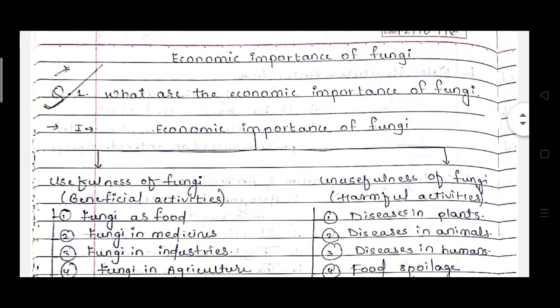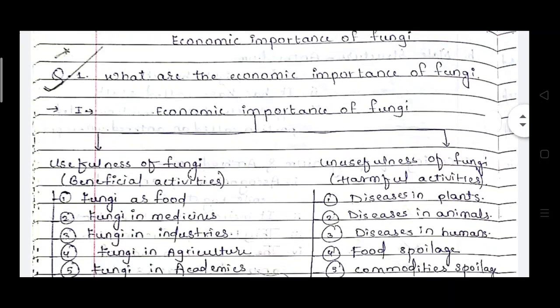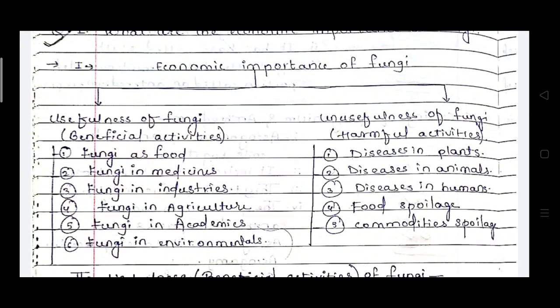As you know, some fungi are useful and some are not useful. That means some are beneficial fungi and some are harmful fungi to plants as well as animals. The beneficial activities, or usefulness, of fungi are that they are used as food, some are used in medicine, and then in industries, agriculture, academics, and the environment.